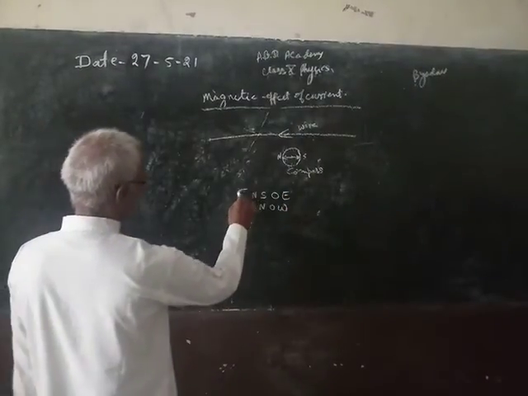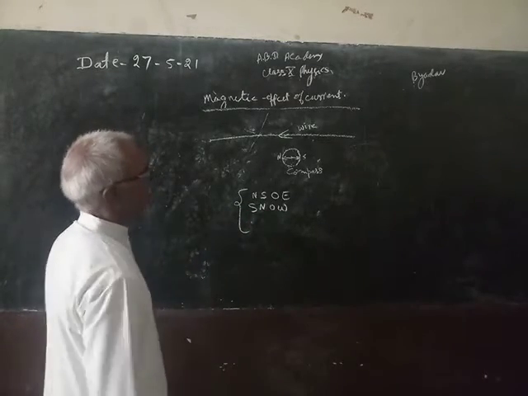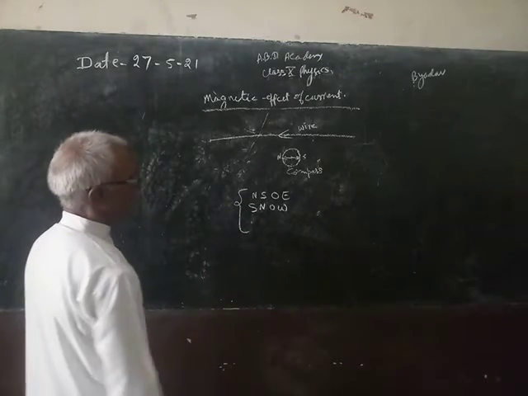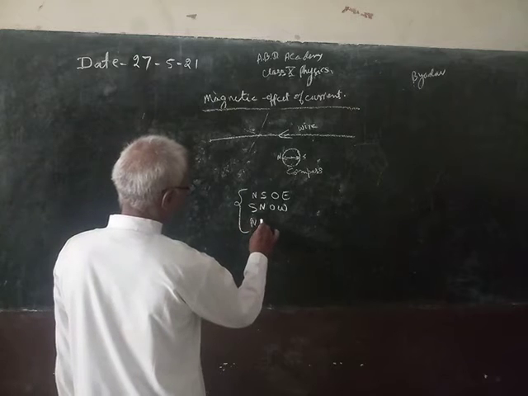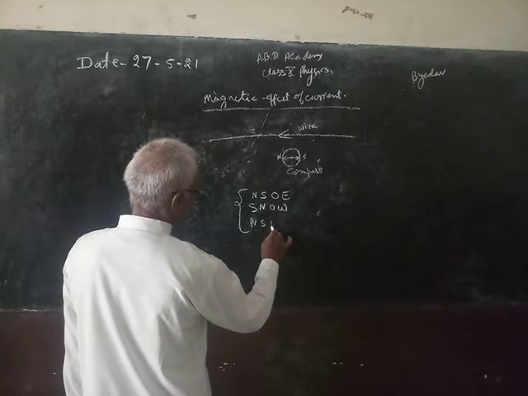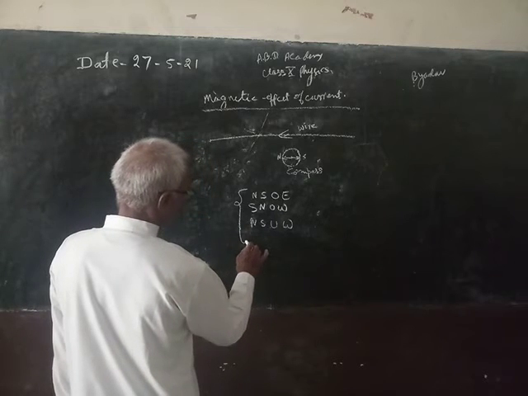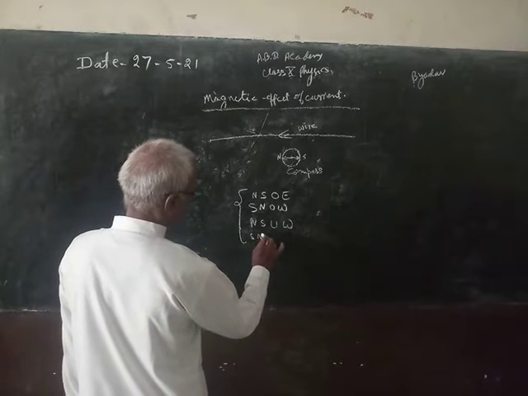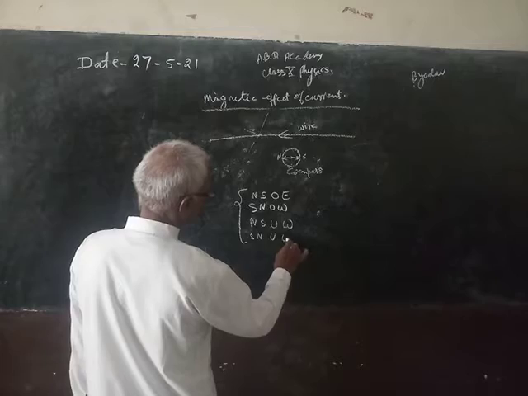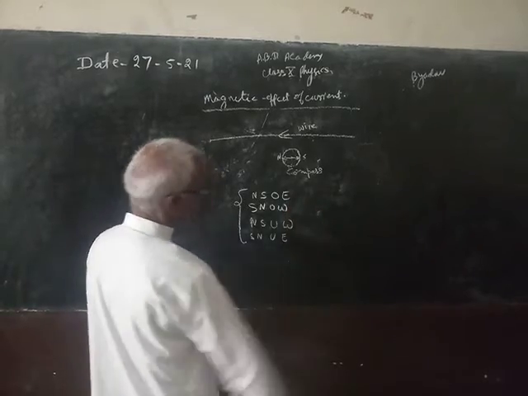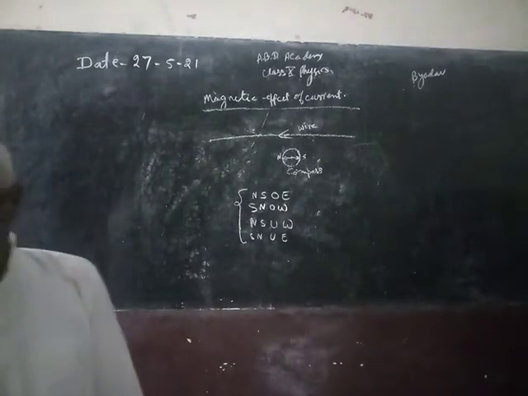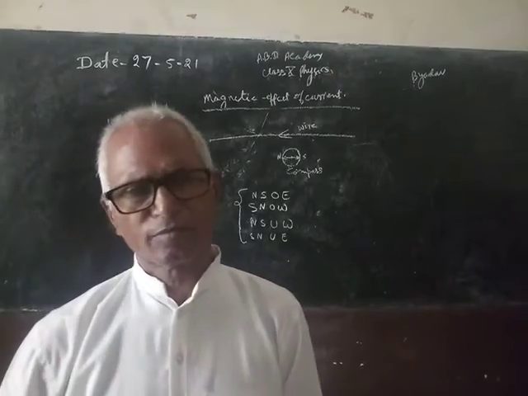This was studied by Oersted. And when the wire is below, then NS under, it becomes west, and south to north under the needle, then it becomes east. These four effects were studied by Oersted.